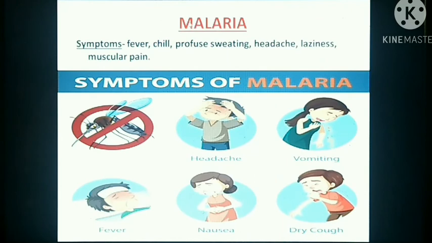The early symptoms include restlessness, less appetite and slight sleeplessness, followed by muscular pain, headache and a feeling of chilliness. In response to chills, the body temperature starts rising and may reach 106 degrees Fahrenheit. The patient sweats a lot and the temperature steadily goes down to normal till the next attack takes place after 48 hours in Plasmodium vivax infection.